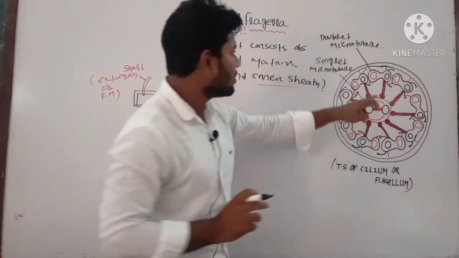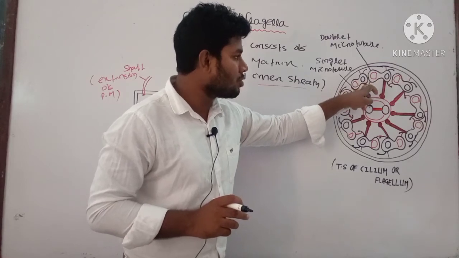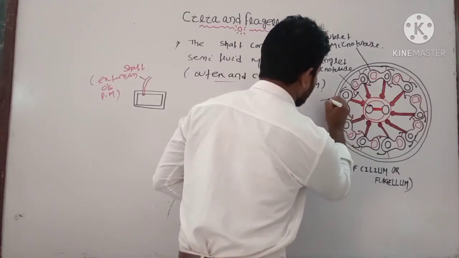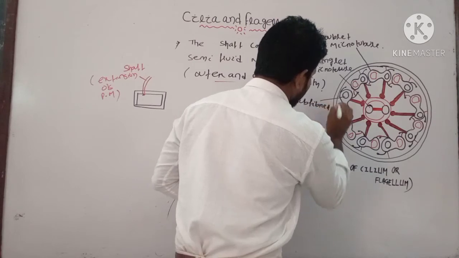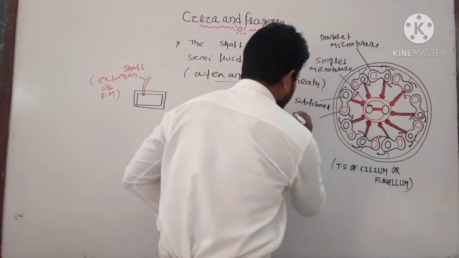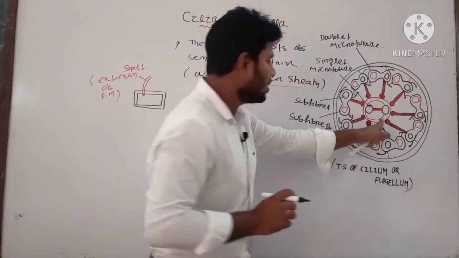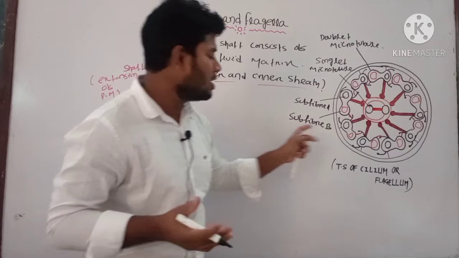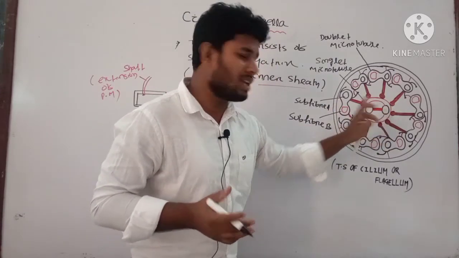Inside your doublet microtubule there are two types of fibers. One is known as subfiber A and another, the red one, is known as subfiber B. But in the singlet microtubule we cannot find any subfiber. The inner core which contains the singlet microtubule is known as your inner sheath.